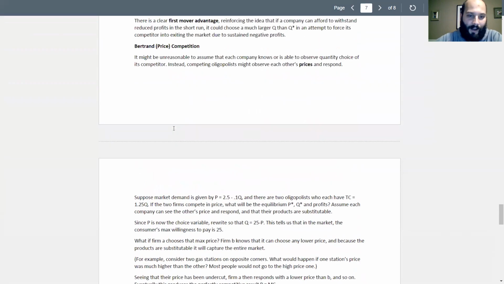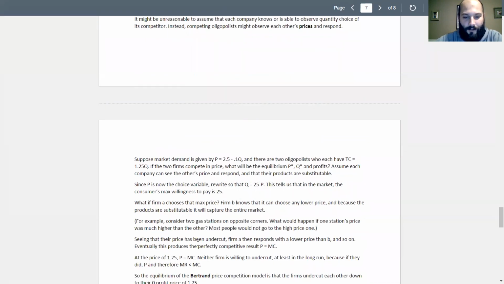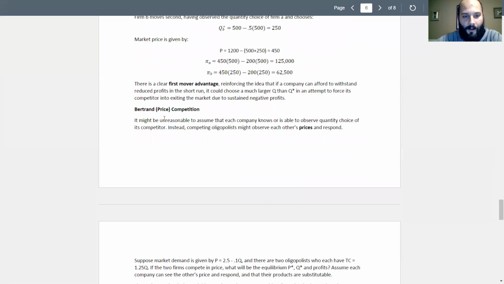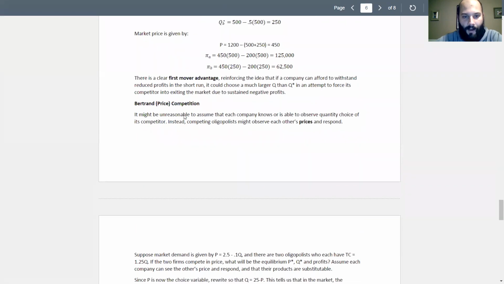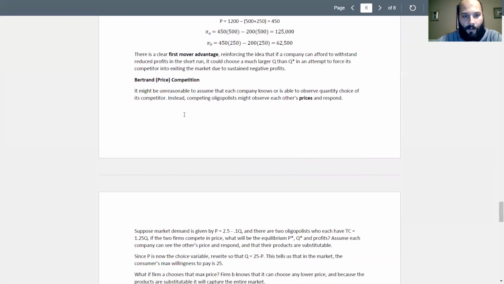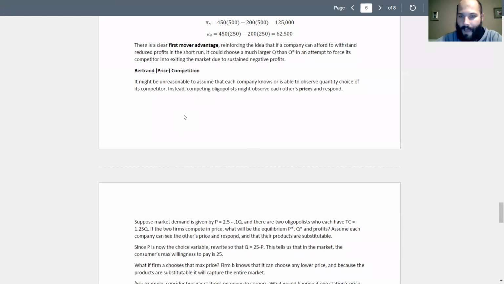So again, don't worry as much about the numeric example. This Bertrand price competition is not so much a numeric solving problem. It's more of a conceptual idea that if the oligopolists get into a price competition, their price will be zero. So the oligopolists have incentive to avoid price competition. Right, there's a couple ways that this can happen.